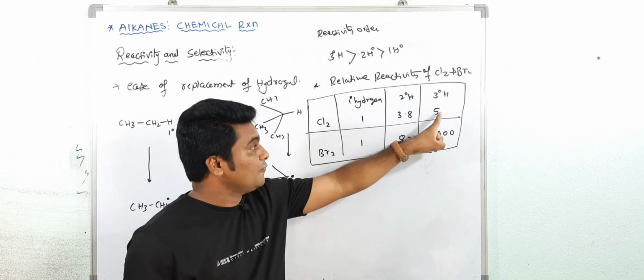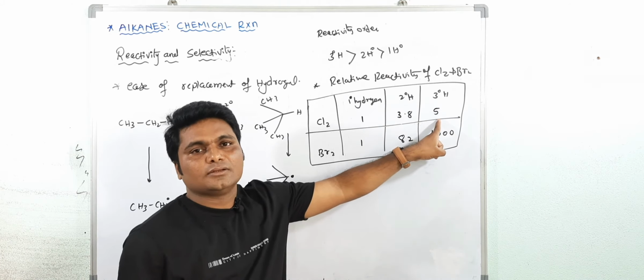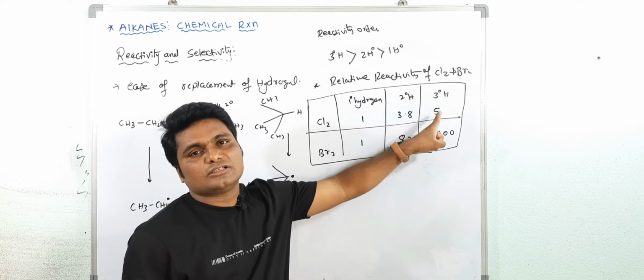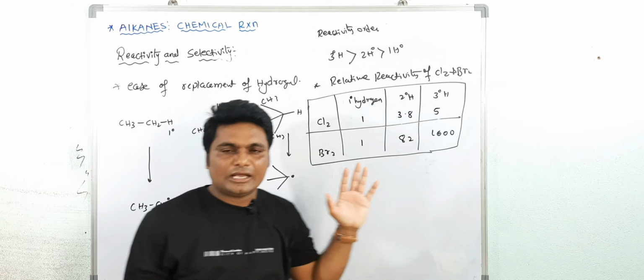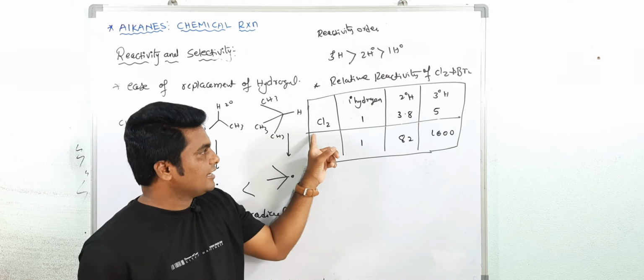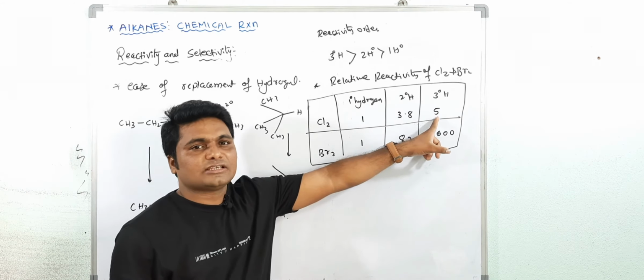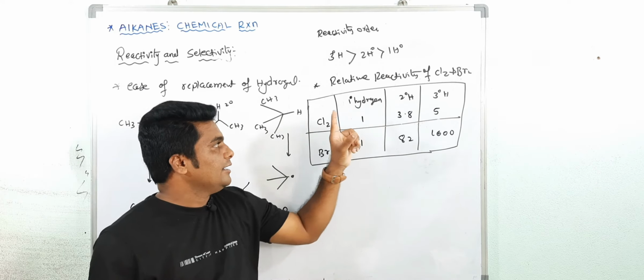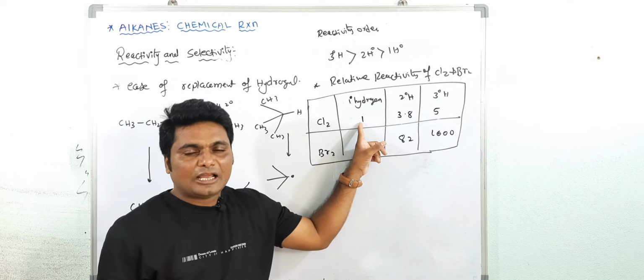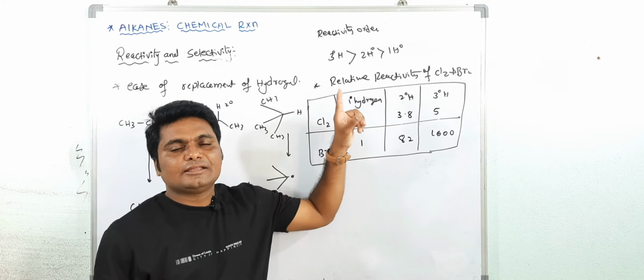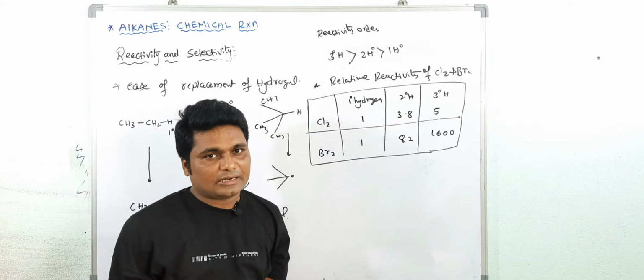In that same time, 5 tertiary hydrogens are replaced. It means, are you getting my point? In 1 second, 5 tertiary hydrogens are replaced by chlorine, and 1 primary hydrogen is replaced, and 3.8 secondary hydrogens are replaced.